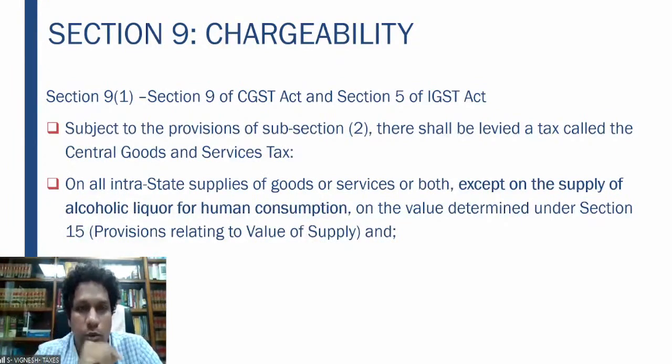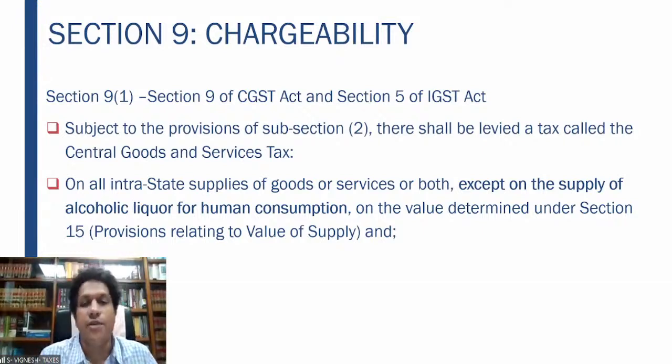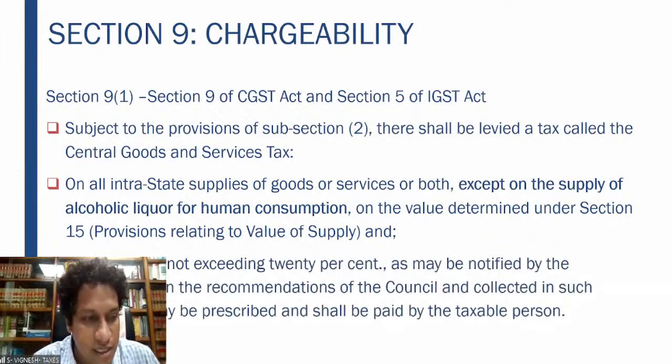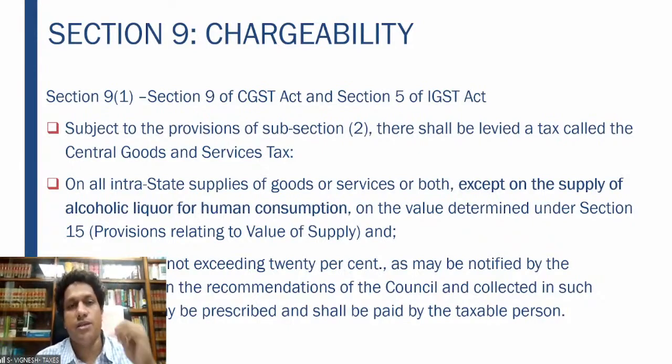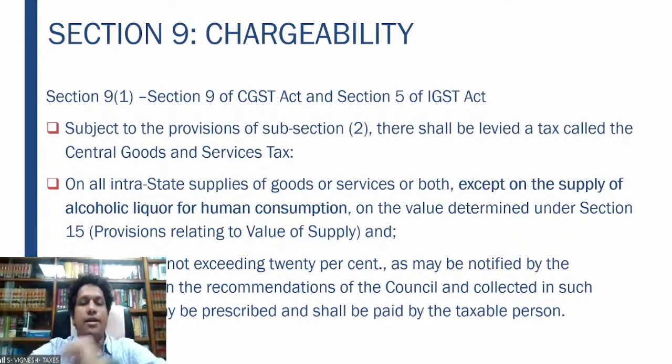Except on the supply of alcoholic liquor for human consumption, on the value determined under section 15, which talks about the provisions relating to value of supply, and at such rates not exceeding 20% as may be notified by the government on the recommendations of the council, and collected in such manner as may be prescribed, and shall be paid by the taxable person. Right? That is the concept.